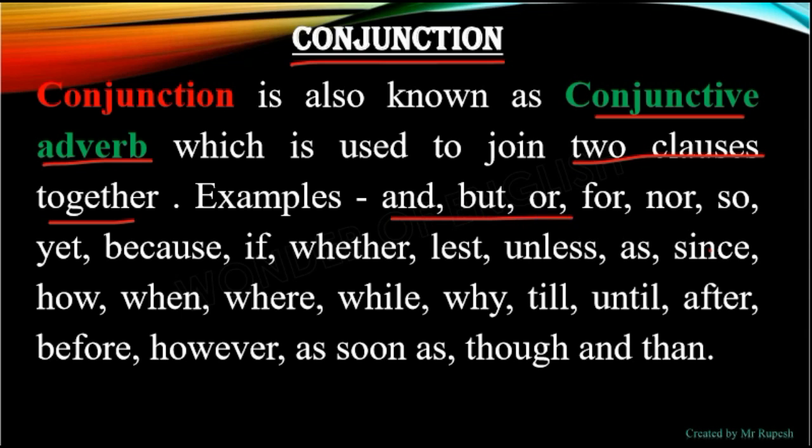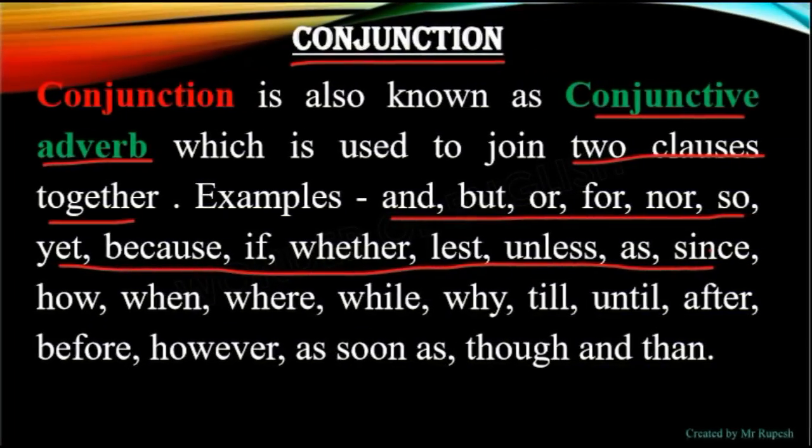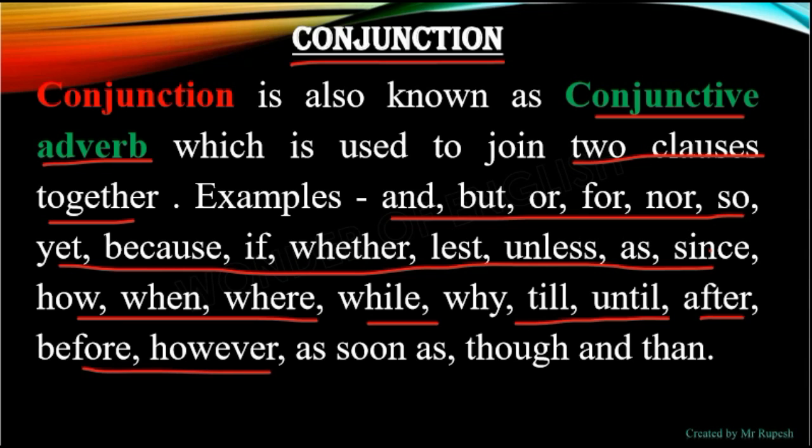Examples: these are the words that we are using for joining two clauses, that means and, but, or, for, nor, so, yet, because, if, whether, lest, unless, as, since, how, when, where, while, why, till, until, after, before, however, as soon as, though, and then. And there are many more conjunctions.